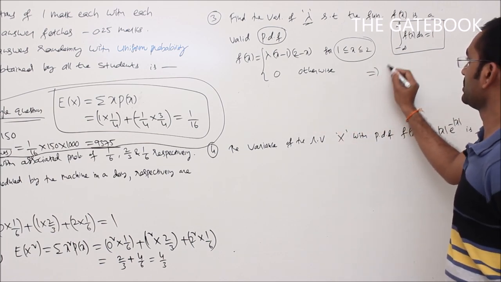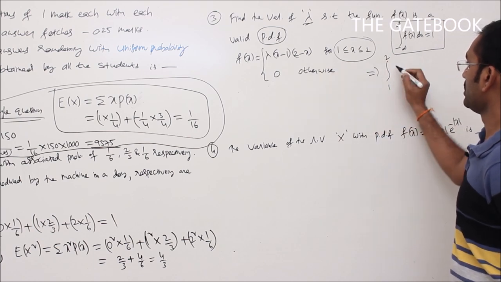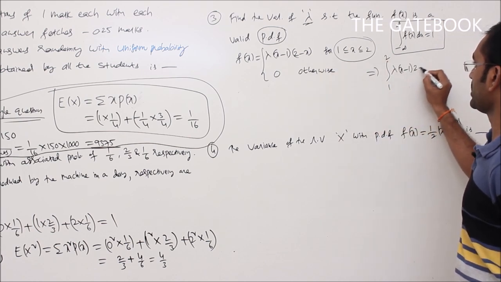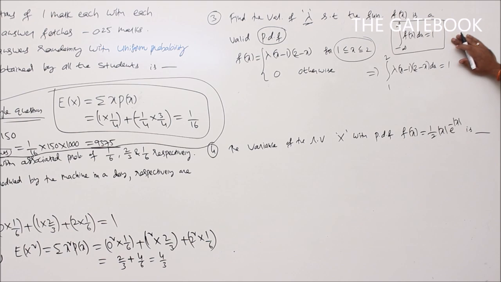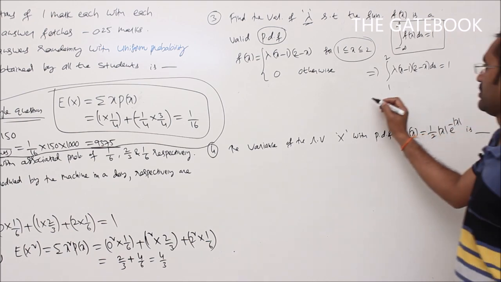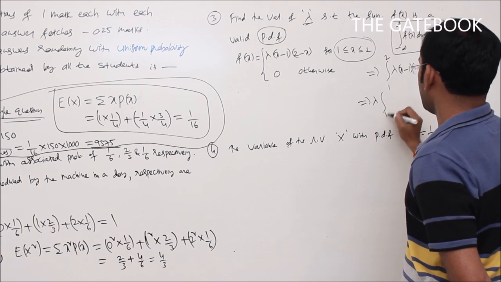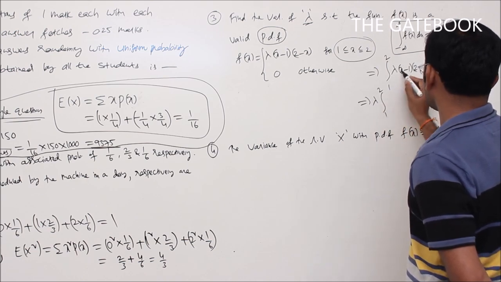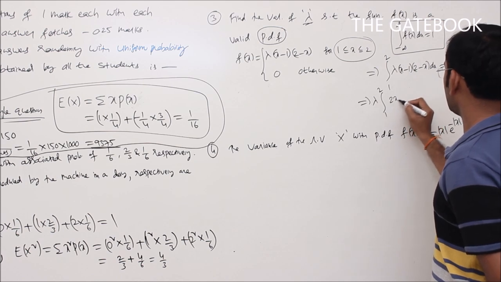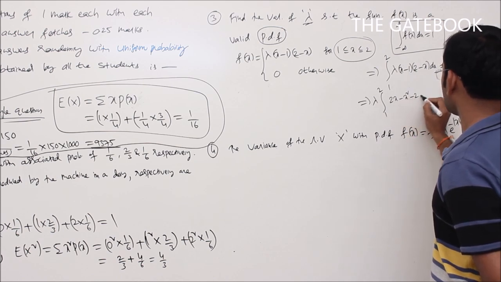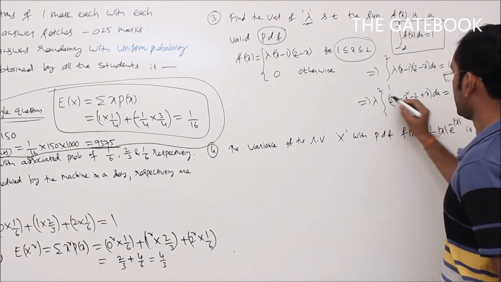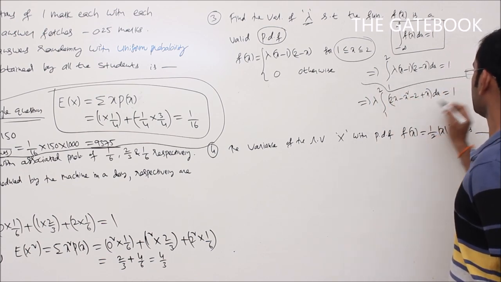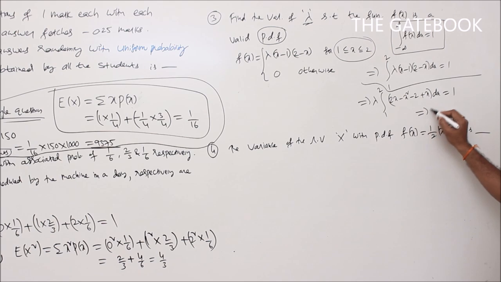So I can write it implies integral 1 to 2 lambda into (x minus 1) into (2 minus x) dx is equal to 1, applying that property of PDF. So now lambda into, multiplying out, we get 2x minus x square minus 2 plus x dx is equal to 1. Now integrate term by term and apply the limits, solve for lambda; finally it will give lambda is equal to 6.